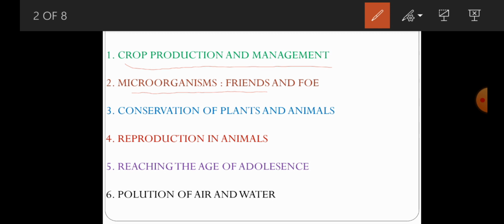Similarly, third lesson, that is conservation of plants and animals. In conservation of plants and animals, you have to know how to conserve those particular plants and also animals, like that. Similarly, in the fourth lesson, that is reproduction in animals, you have to know how reproduction actually takes place in animals. In that, you have to know both asexual reproduction and also sexual reproduction and all.